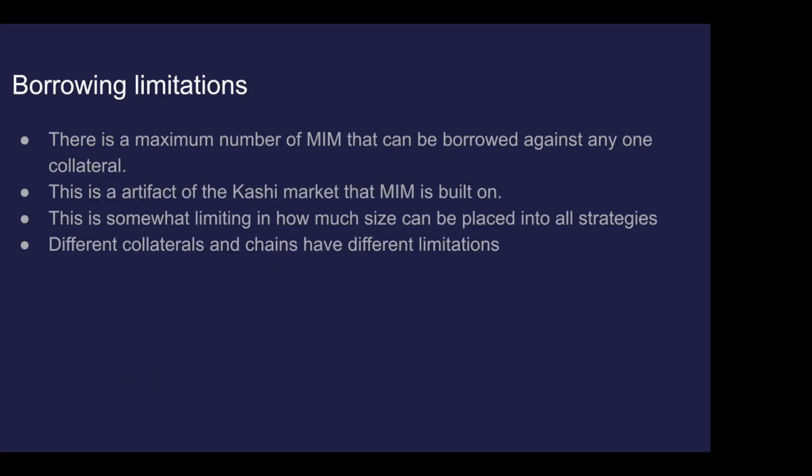One of the downsides with the isolated pools, though, is that there's a limitation on how much MIM can be borrowed against any one collateral type. And this is a bit of a problem because once that limit has been hit, no additional MIM can be borrowed until more MIM is put into the AMM. And that requires a whole governance action, and it's quite complicated around how additional MIM gets in. So this is the major limitation right now. I think most of the pools on ETH L1 are full, but in any case, there are a few that are not, and there are many pools on other chains that are not full.